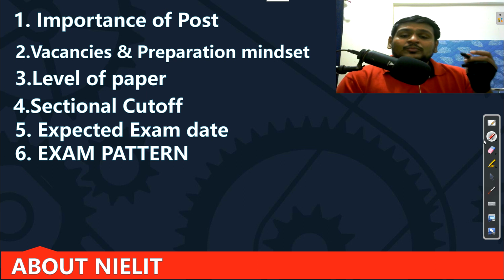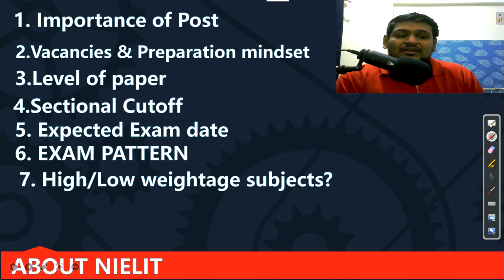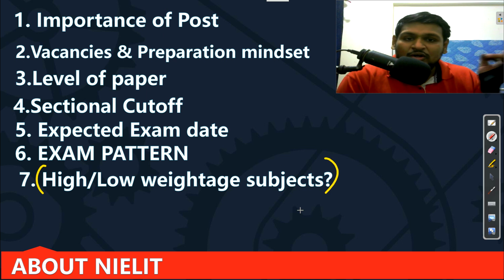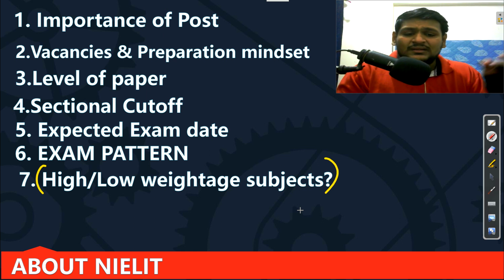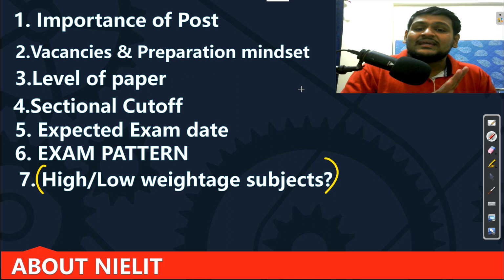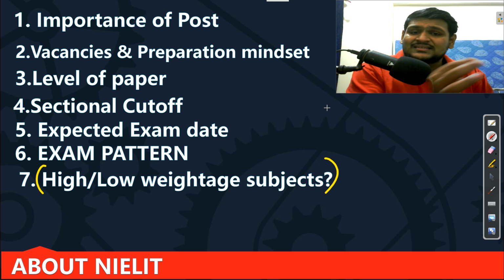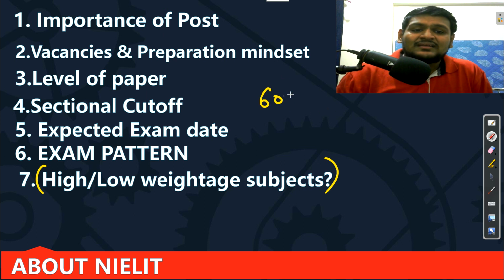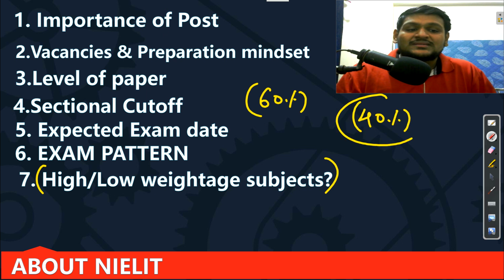Now the last thing is the high and low weighted subjects. Unlike last year, I will not share this in the start. This year we will first complete the syllabus, and when I feel it is the right time to share, I will share the high and low weighted subjects. The variation in the scientist paper is very high. Suppose I tell you this is high weightage and this is low weightage, then 60% of it will follow, but 40% will be variable. About this 40% we are not sure.